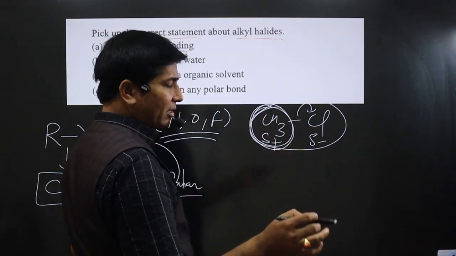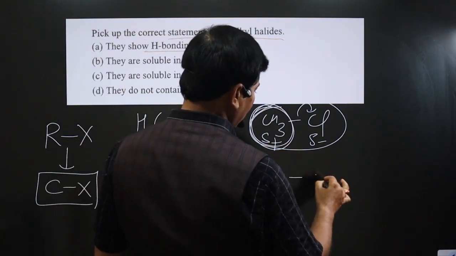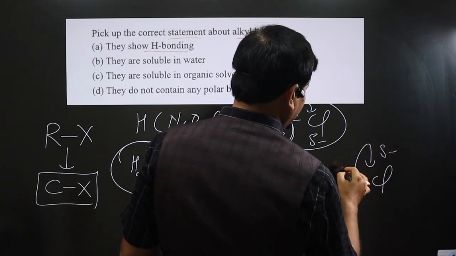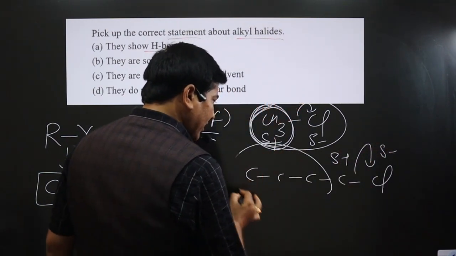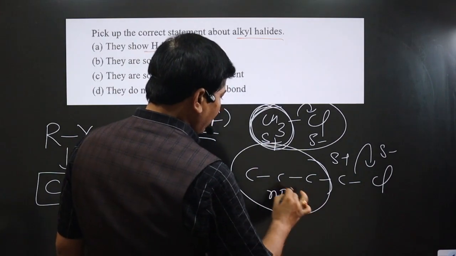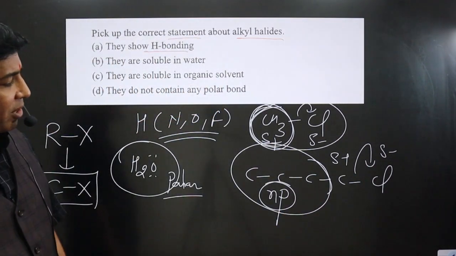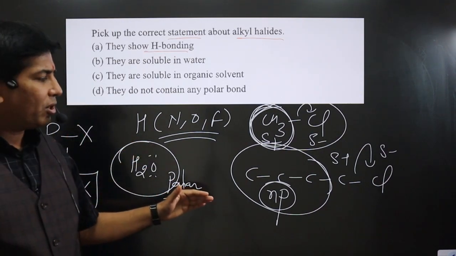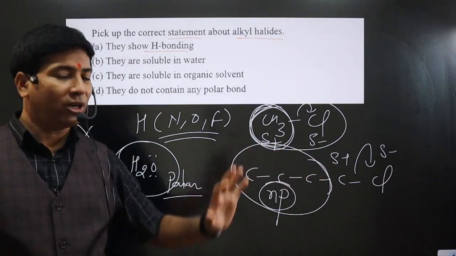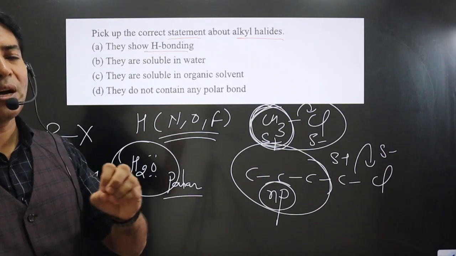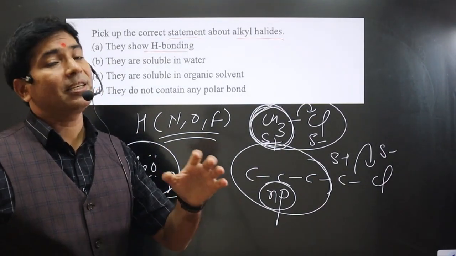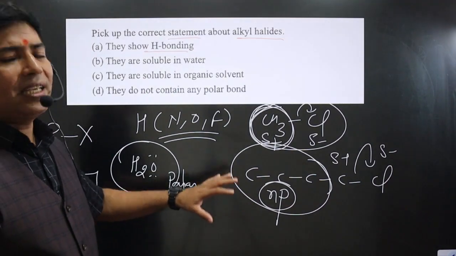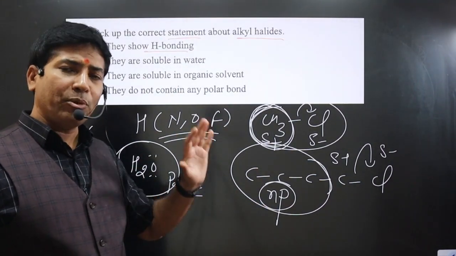Now if we go for the higher member of alkyl halide, in this alkyl group the number of carbon atoms will keep on increasing, and this is Cl. Here we have polarity, partial negative charge and partial positive charge, and this portion is completely non-polar by nature. If we talk about a higher member of alkyl halide, this non-polar group will dominate the polar group. That's why the polar part becomes completely insignificant. It is not considered.